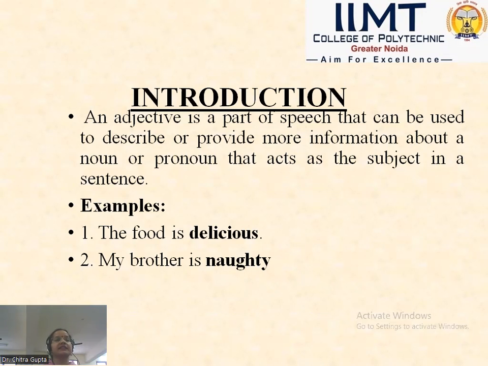Again, in the second sentence, my brother is naughty. Again, the adjective is naughty and the noun is brother. It shows the quality of a noun, meaning the brother. What is the attribute, what is the quality of the brother? That he is naughty.